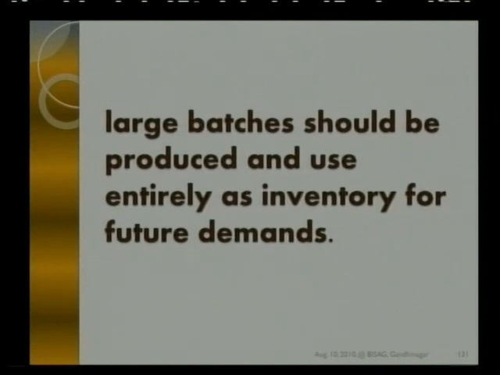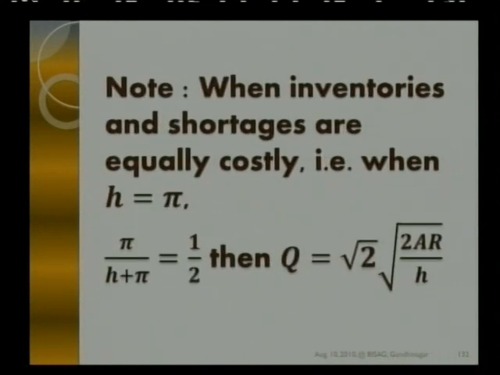Increasingly large batches should be produced and used entirely as inventory for future demand, because we are saying h tends to infinity, so you will have to go on having orders again and again, and that will increase the inventory holding cost.